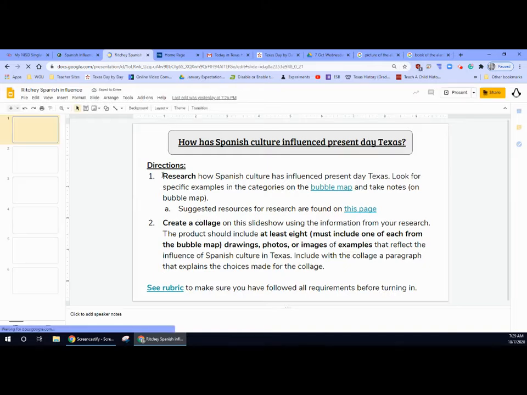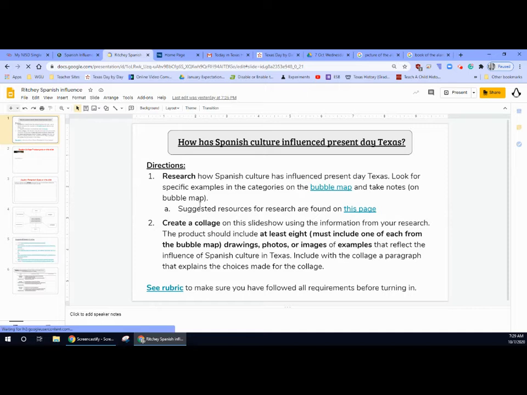So what you're going to do is you're going to research how Spanish culture has influenced present-day Texas. Look for specific examples in the categories on the bubble map and take notes on the bubble map. Suggested resources for research are found on this page. You can click on either one of these and it will take you straight to those pages. But what you're going to be doing today is you're going to create a collage on the slide. So a collage is a group of pictures. So you're going to find a bunch of pictures relating to the topic.